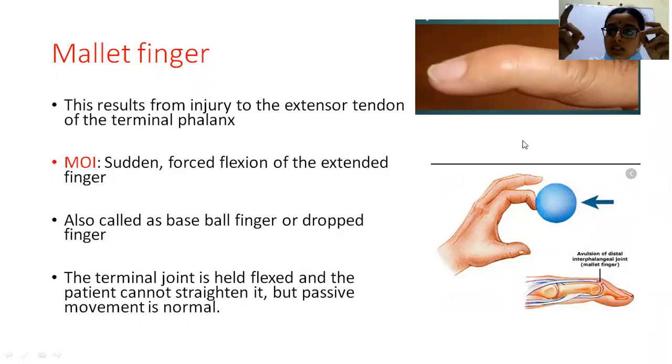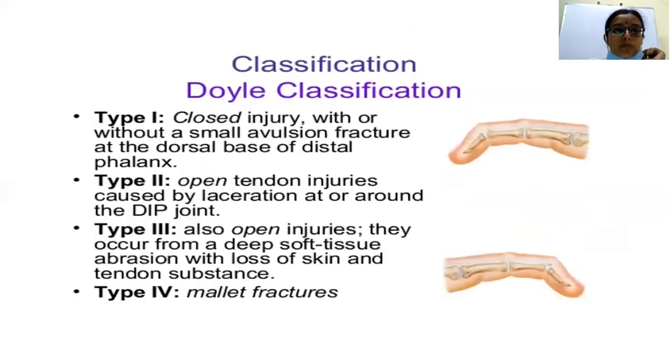So as a result, when the extensor tendon is lost, the distal interphalangeal joint is held in flexion. The patient cannot straighten the distal interphalangeal joint. So the finger will be held like this, mallet finger. But because the joint is normal, passive movement will be there. Actively the patient cannot move as the tendon is cut.